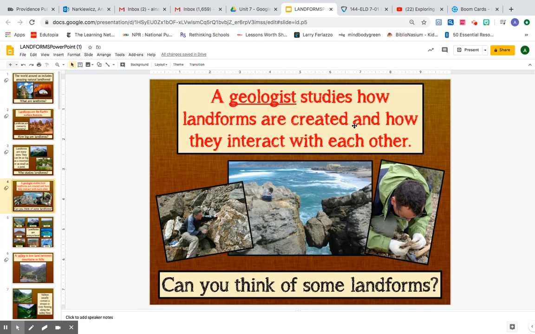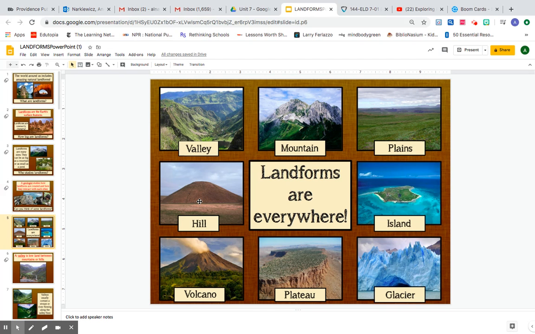They study how landforms are created and how they interact with each other. Geologists are scientists or people that study landforms. Landforms are everywhere, and there's a valley, a mountain, plains, island, glacier, plateau, volcanoes, and hills.